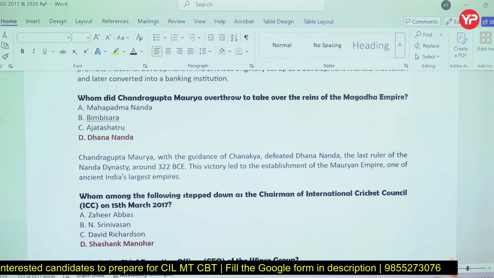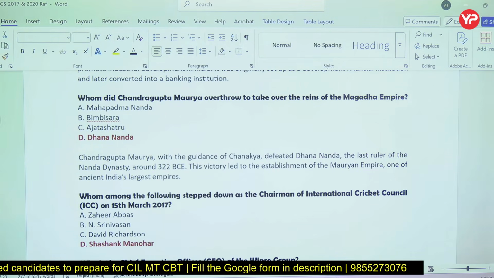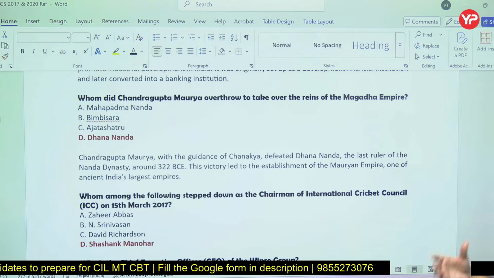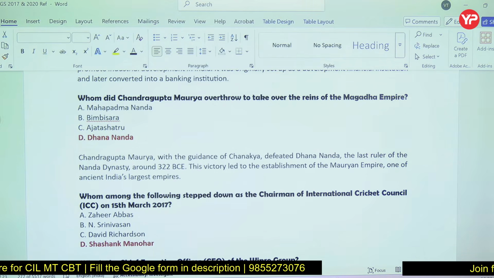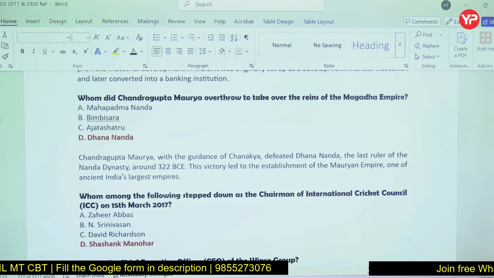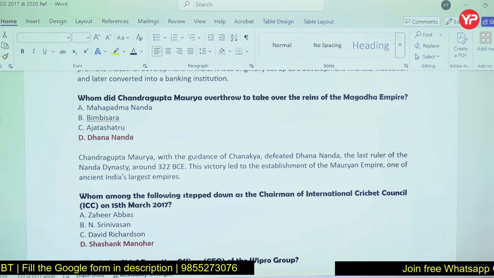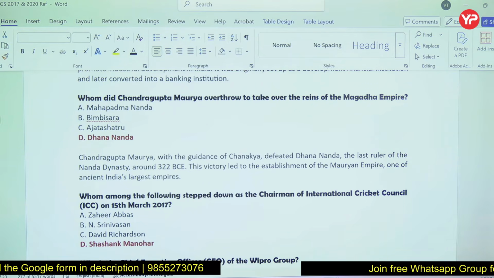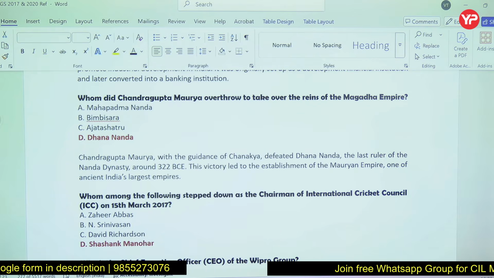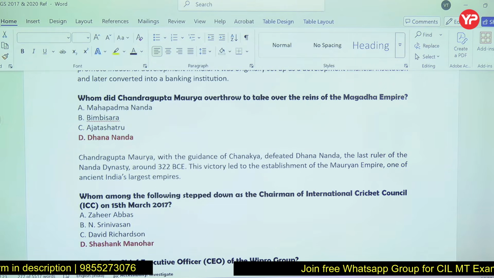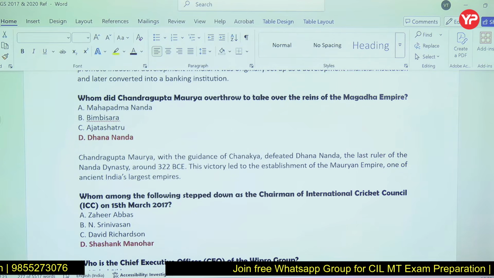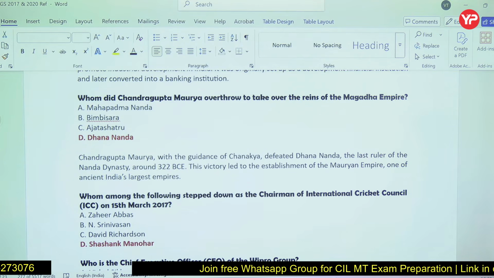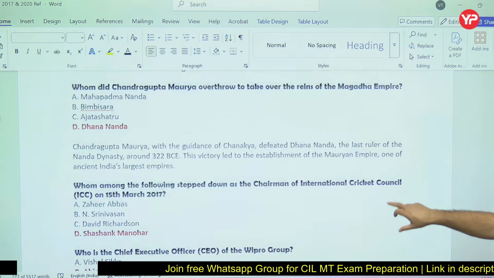So Chandragupta Maurya became emperor of the Magadh empire, and Chanakya was his minister, and he defeated Dhanananda, the last ruler of the Nanda dynasty, in 322 BC. So Chanakya was one of the ministers for Chandragupta Maurya. The main brain behind this entire thing was Chanakya.